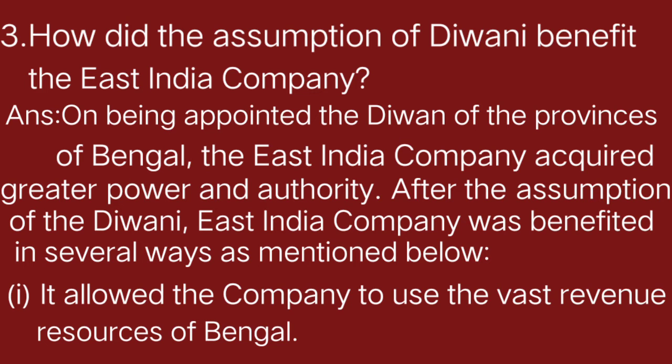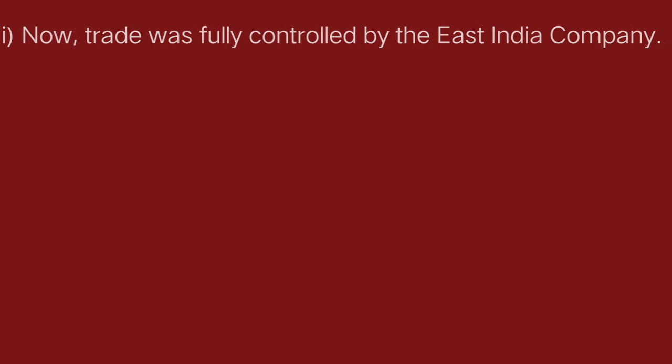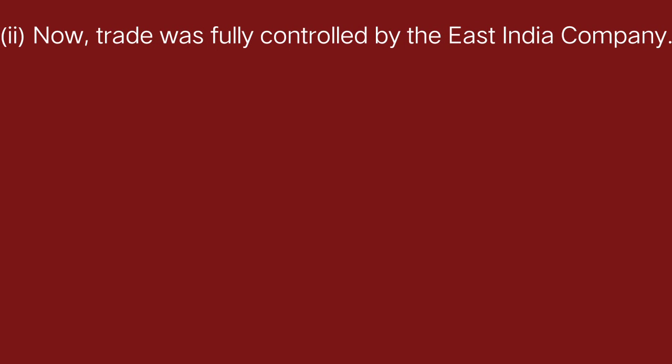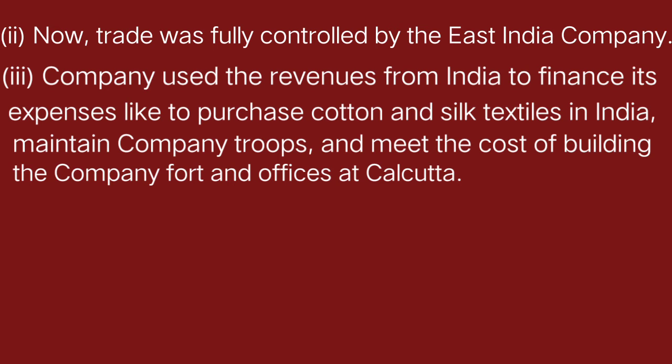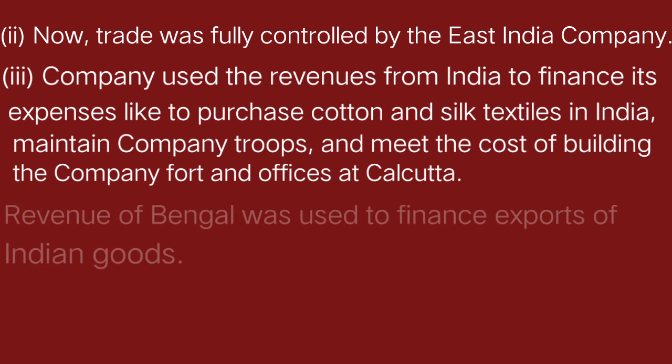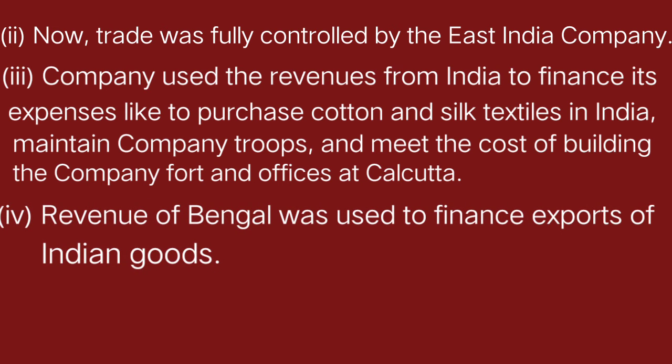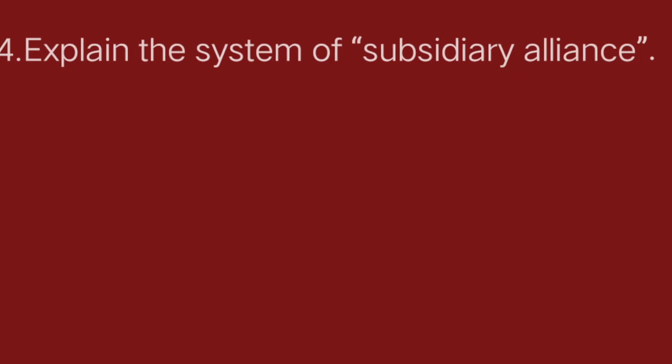Point number 2. Now trade was fully controlled by the East India Company. Okay. Point number 3 is, company used the revenues from India to finance its expenses, like to purchase cotton and silk textiles in India, maintain company troops, and meet the cost of building the company fort and offices at Calcutta. Revenue of Bengal was used to finance exports of Indian goods. So this is all about the 4 points of the question. Okay. Moving on to the next question, that is question number 4.